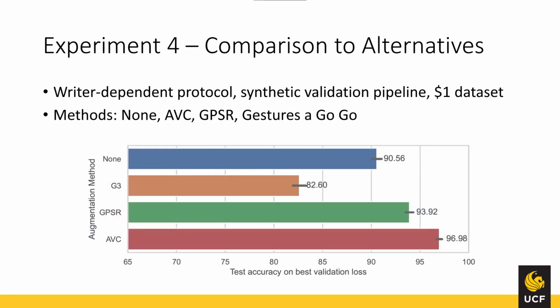Next, we are interested in comparing our chaining approach to other more complex approaches, generally used for synthesizing realistic-looking gesture data. We used the $1 dataset and compared AVC chain to GPSR and gestures at GoGo. We found that AVC outperforms both of these alternatives. Interestingly, gestures at GoGo performed worse than the no augmentation condition in the test, and this is potentially due to the method not producing enough variability, resulting in RNNs that were overfit.